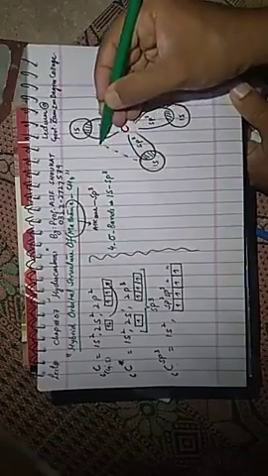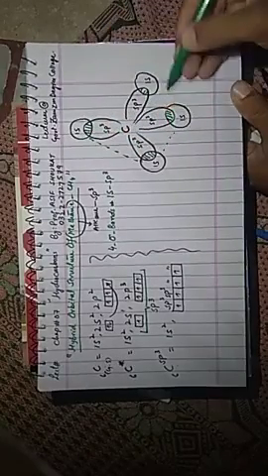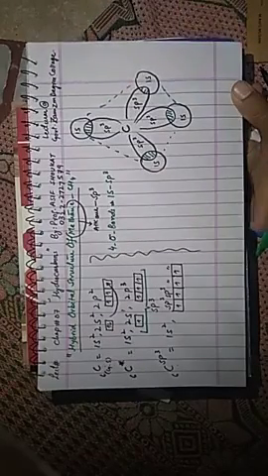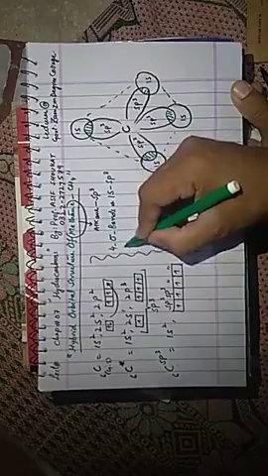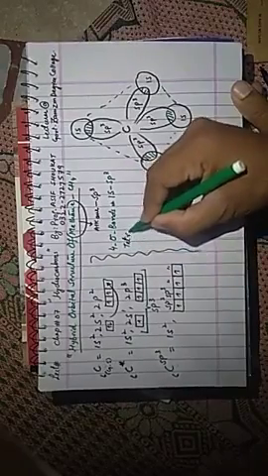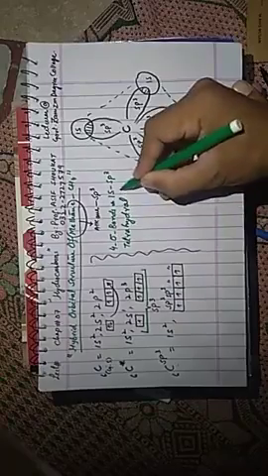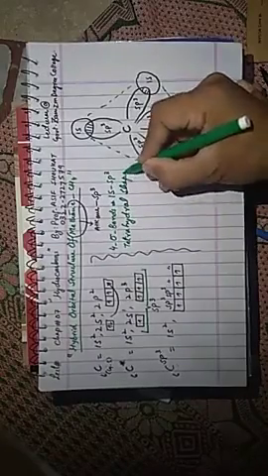If I join the corners of this shape, it will make a tetrahedral shape. You can write the name tetrahedral shape, meaning the methane molecule is tetrahedral in shape.